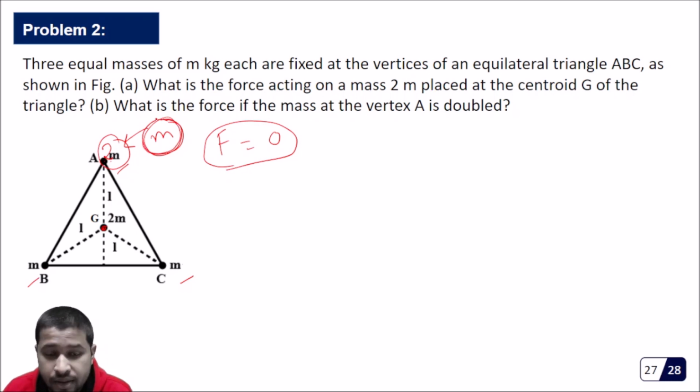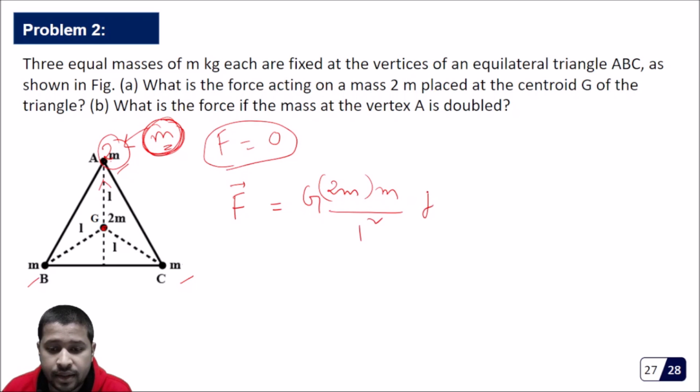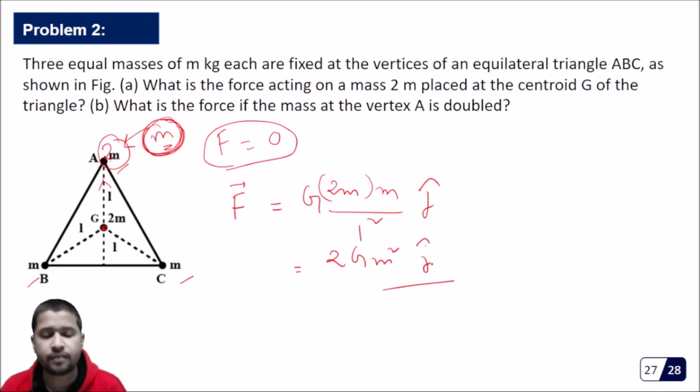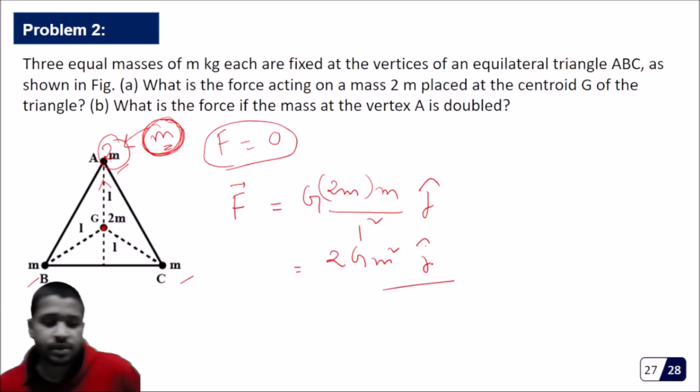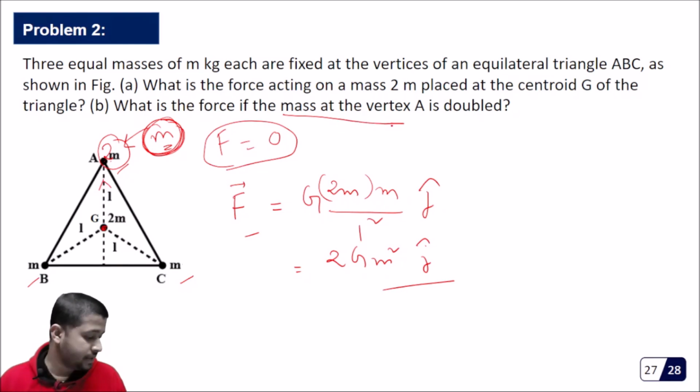So the extra force is because of this additional mass m. So we can cleverly do one thing, that now the new force will be along this direction, because of this extra mass m. So G, this is twice m, the extra mass is m, the distance is 1 square, and the direction is j cap. So it is nothing but twice G m square j cap. So this is the scenario. What is the force if the mass at the vertex A is doubled?